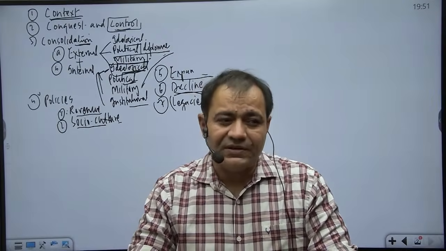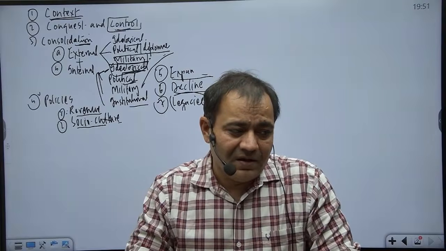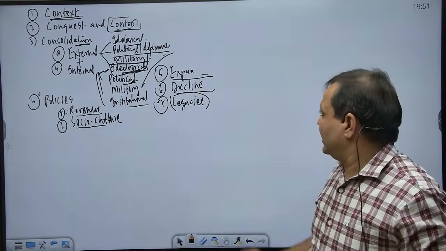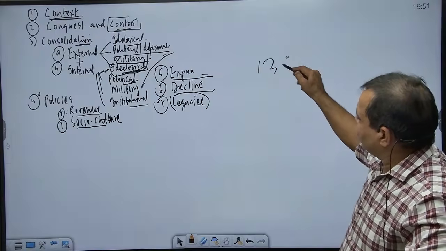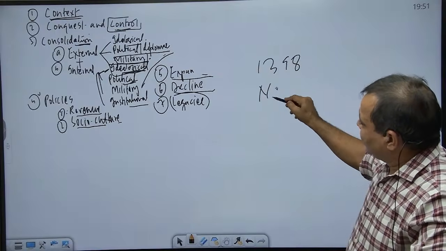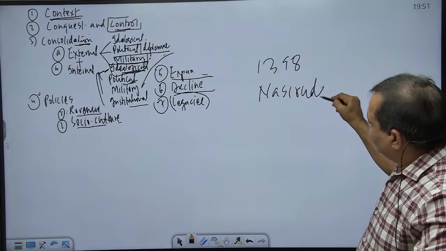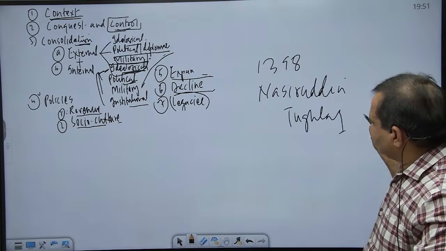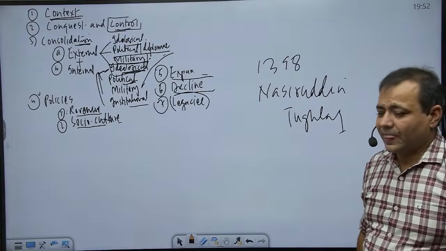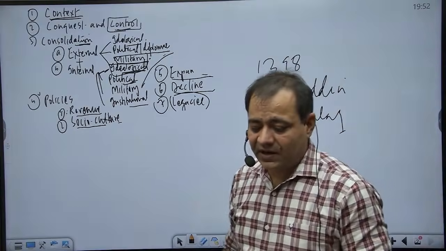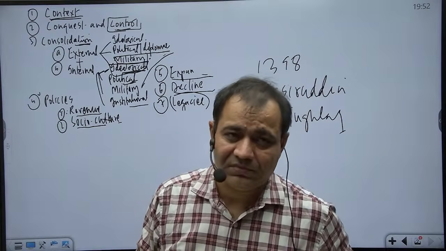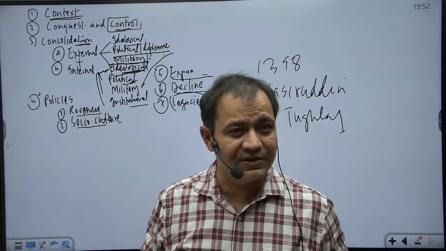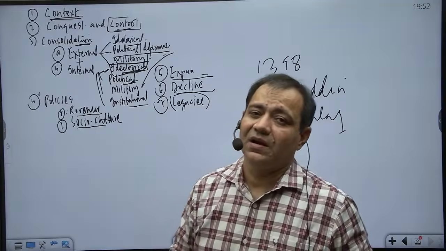Sayyids are not important, but the invasion of Timur that we discussed, 1398, had taken place during Nasiruddin Tughlaq, and about him you must have heard. It is said, and that is said about others also, that the reign of Shah Jahan is from Delhi to Palam. So first perhaps told in the case of Nasiruddin Mahmud.